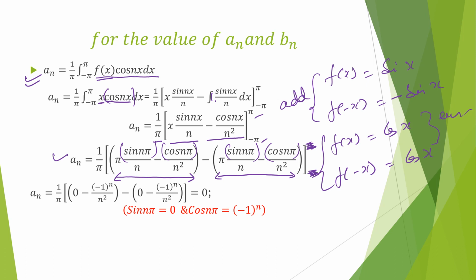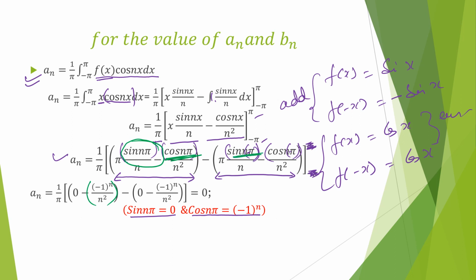It will be sin of minus n pi and cos of minus n pi. So as per the formula, sin n pi is 0 and cos n pi is minus 1 to the power n. So sin n pi, this portion is 0, cos n pi is minus 1 to the power n upon n square.